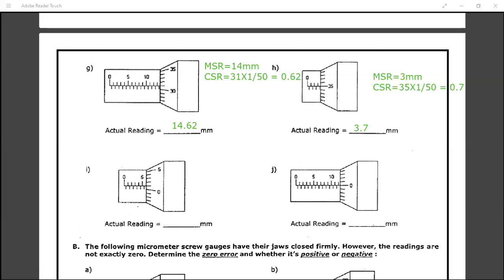Yeah, Arav, what is your doubt? Sir, in the G, it should be 13.62, no? 11, 12, 13. Okay, sorry, I wrote 14. It's 13. Thanks for correcting it. Wait a minute, I'll just erase that part. Okay, so the MSR is 13. Then the CSR is the same, which is your 0.62, right? Yes, sir. And the final answer will then be 13.62. Yeah, correct. Thank you.